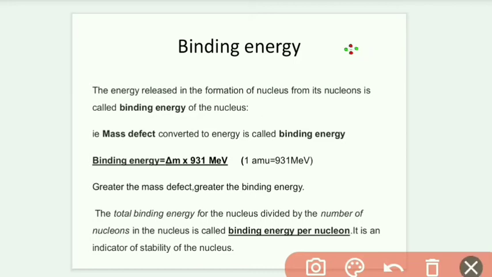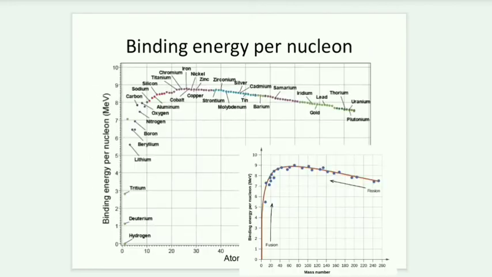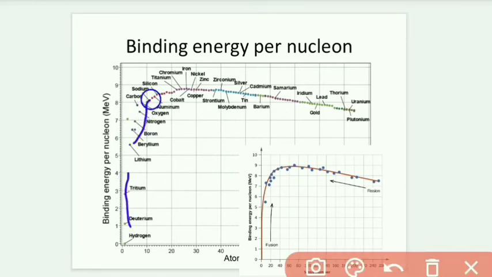This is a graph showing the binding energy per nucleon against the atomic number. As the atomic number increases, the binding energy per nucleon also increases up to a certain level, and then it begins to decrease. So the higher the binding energy per nucleon, the more stable the nucleus will be.